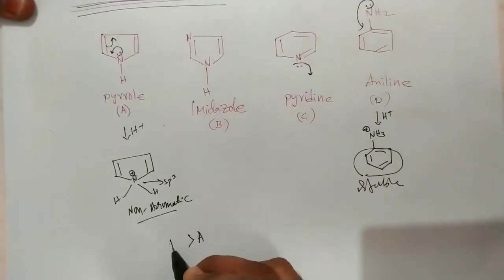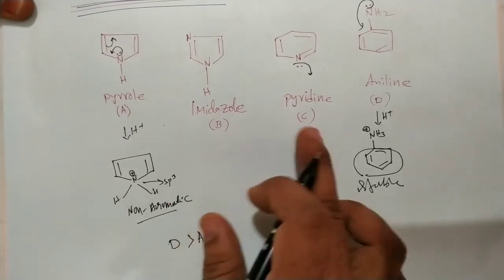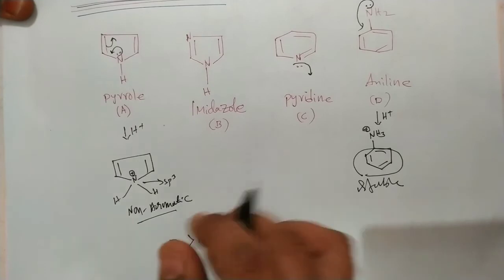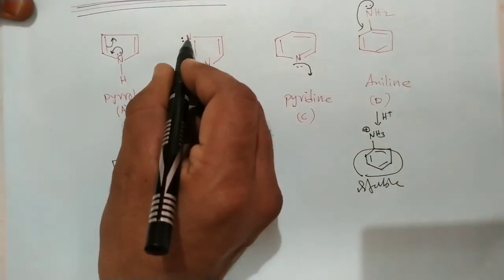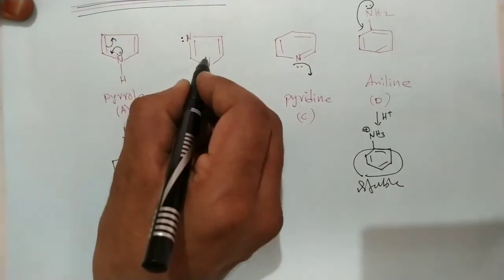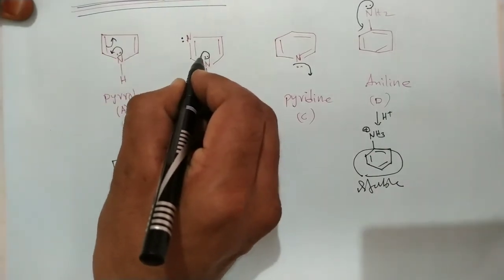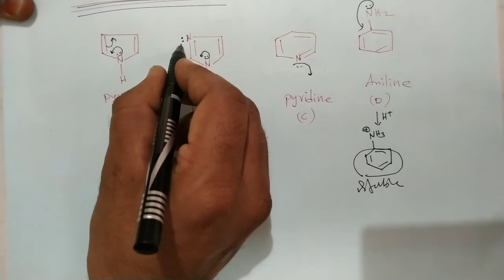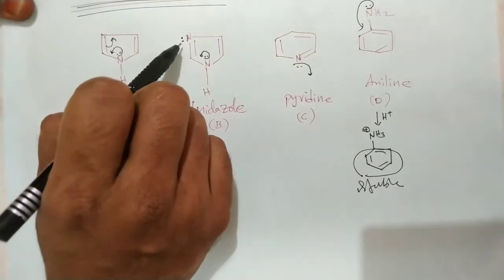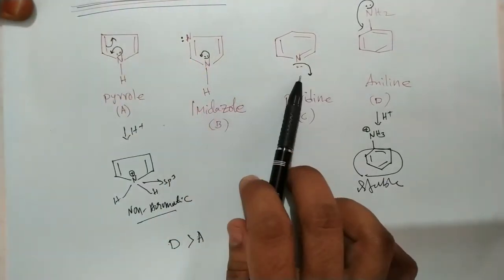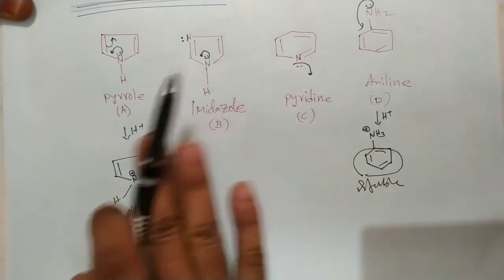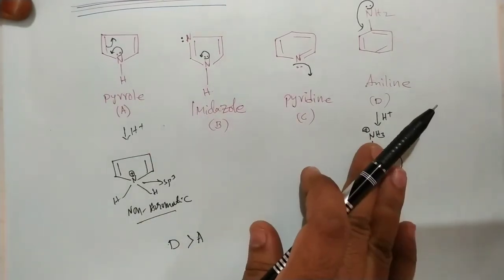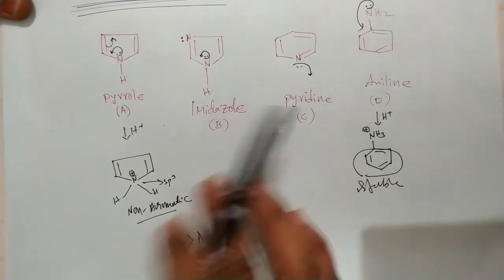And next, aniline. Now between imidazole and pyridine, this nitrogen is the basic site, because the other lone pair of electrons is involved in resonance, while in these cases the lone pair of electrons is not involved in resonance. So these are more basic than pyrrole and aniline. Now between these two, which is more basic?